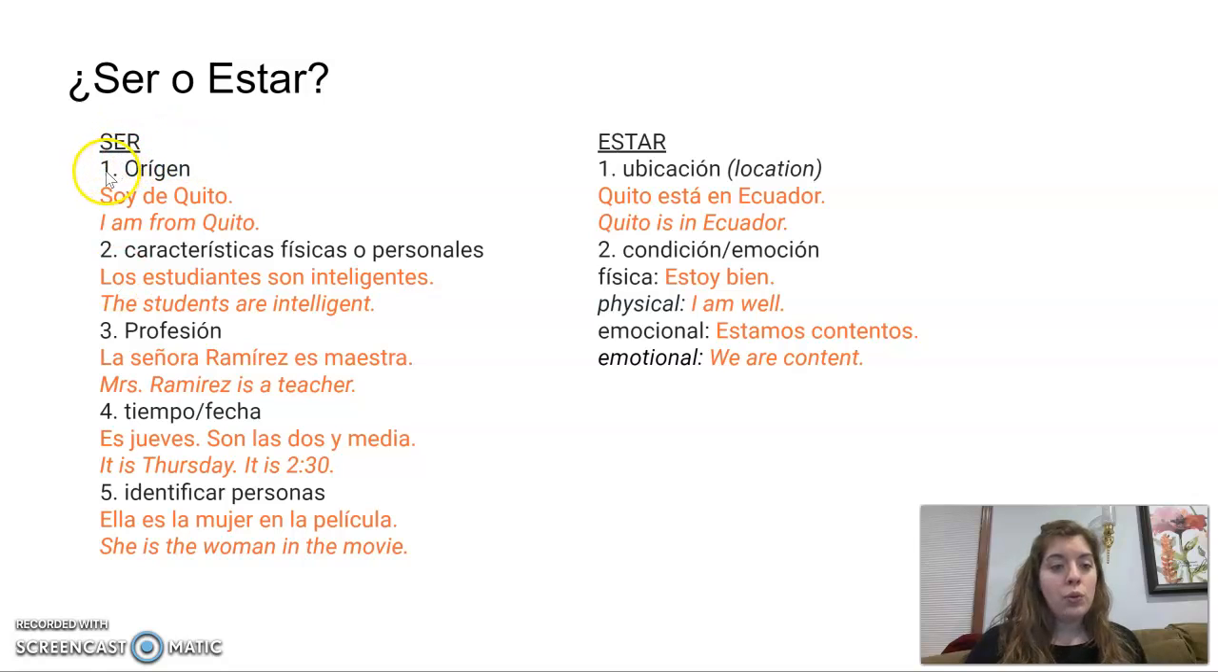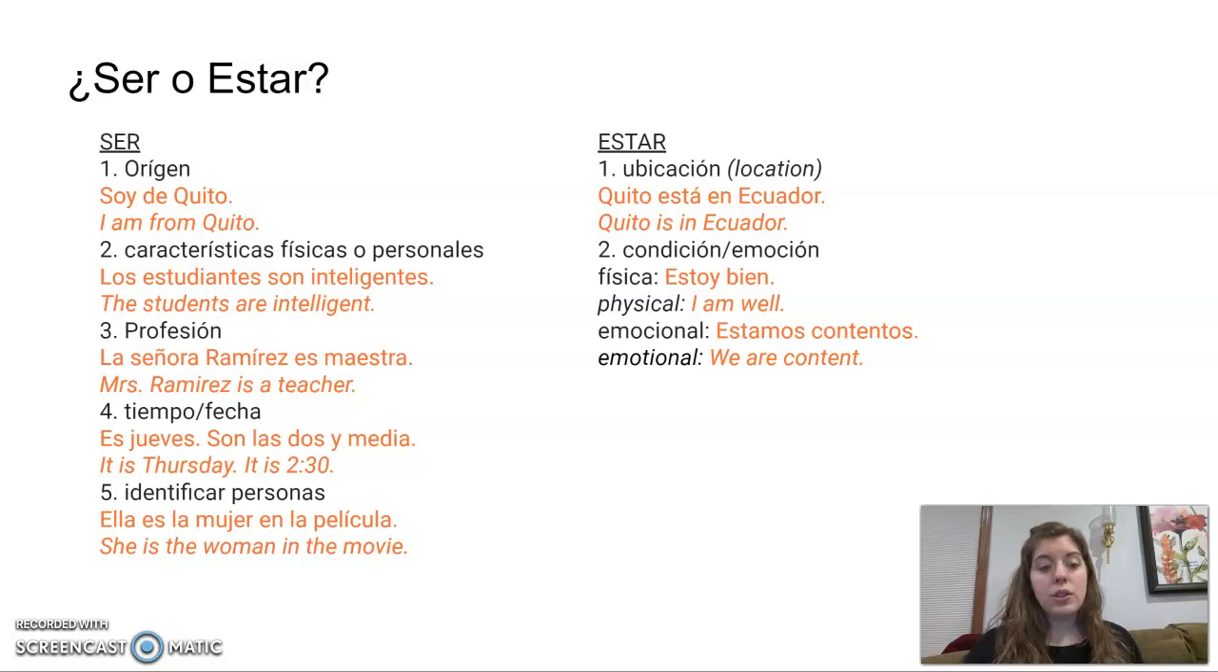Ser. Número 1. Origen. Soy de Quito. Número 2. Características físicas o personales. Los estudiantes son inteligentes. Número 3. Profesión. La señora Ramírez es maestra. Número 4. Tiempo y fecha. Es jueves. Son las 2:30. Número 5. Identificar personas. Ella es la mujer en la película.